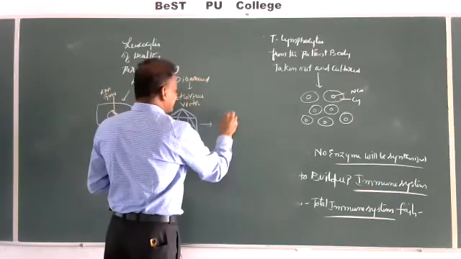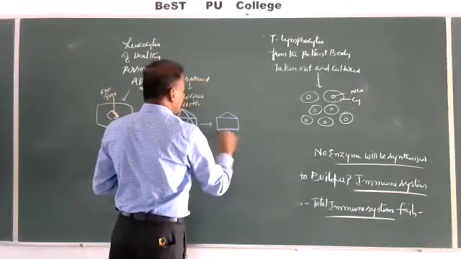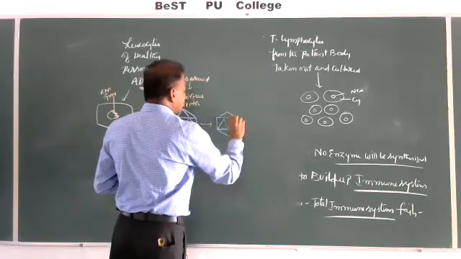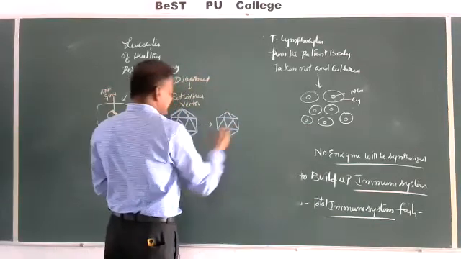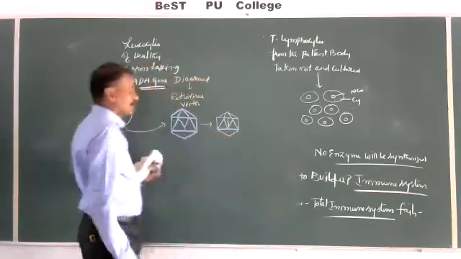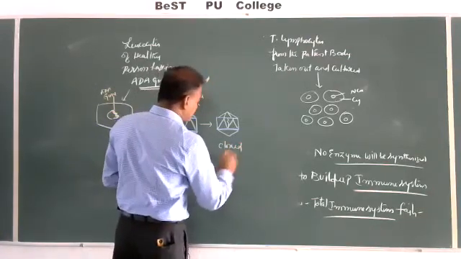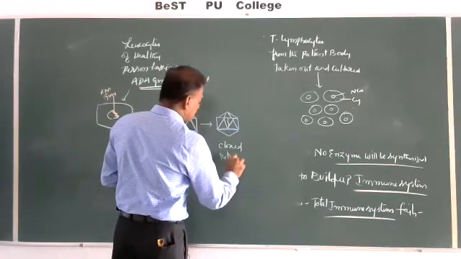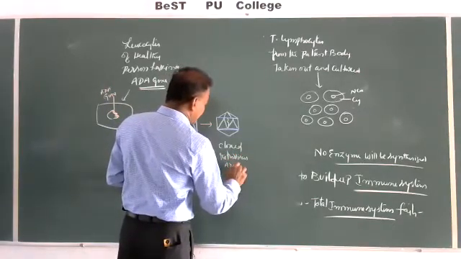The retrovirus has the capacity of transferring the gene. So, the cloned retrovirus with the ADA gene.